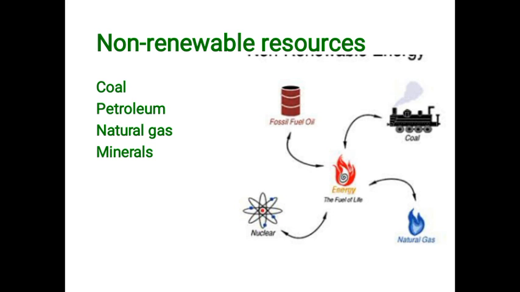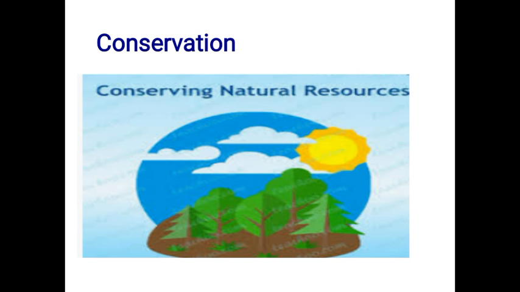Next is conservation. We must use natural resources very carefully so that they last long. For example, groundwater is a renewable natural resource. But if we take out more water from under the ground than what rain can add, our groundwater reservoirs will get exhausted. This will lead to water shortage. If we keep running water taps, this is wastage. We should not waste it.